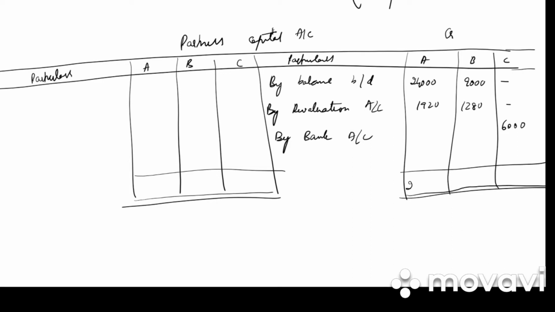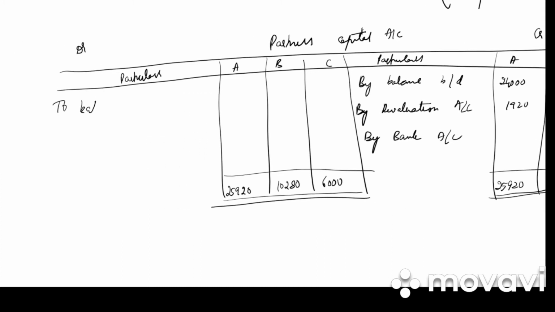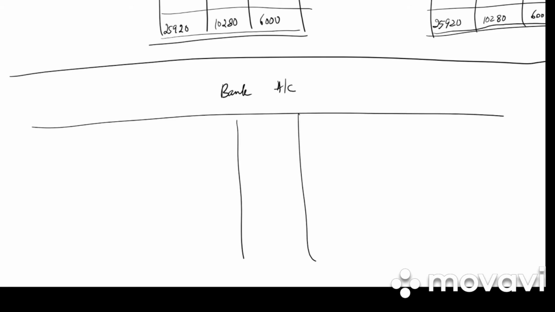So what is the total of the credit side? 25,920, 10,280, 6,000. So to balance carried down, 25,920, 10,280 and 6,000. Next we need to do the bank account, particulars, amount, particulars and amount.